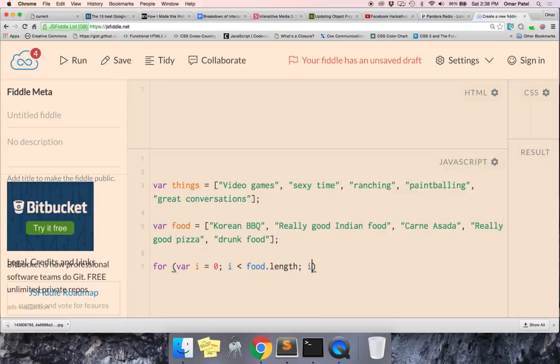Each time we go through the loop, it increases i by 1, right? So i will keep going and keep increasing by 1 while i is less than food.length. Now what is food.length? Can anyone tell me? What's the size of it? What number does food.length equal? 2, 3, 4, 5.